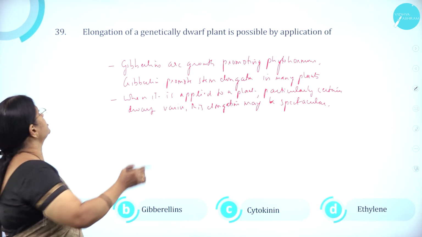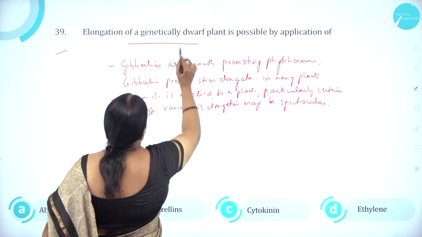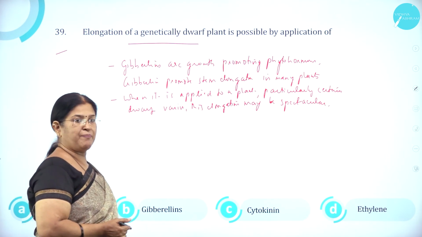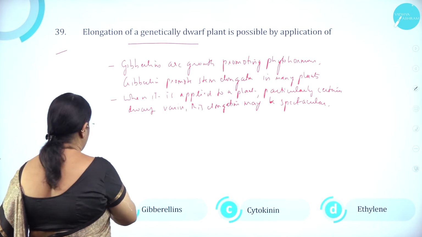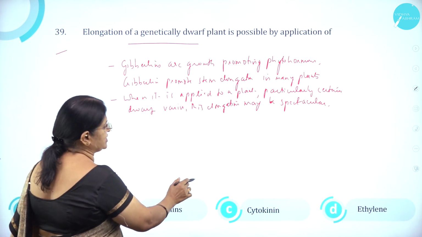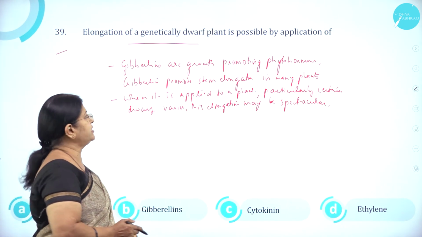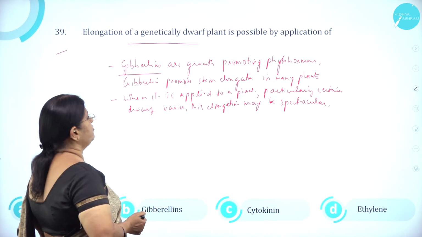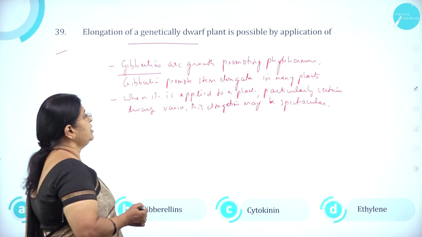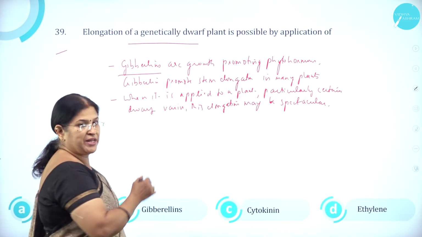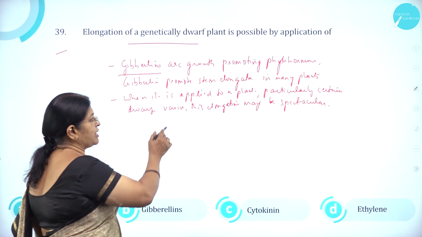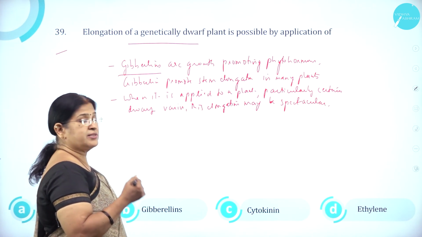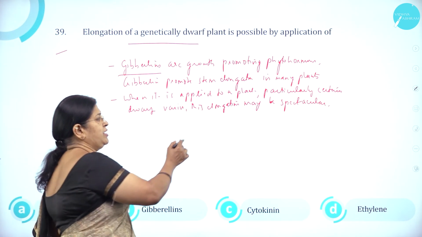Moving on to question number 39. Elongation of a genetically dwarf plant is possible by the application of A, abscisic acid, B, gibberellin, C, cytokinins, and D, ethylene. Gibberellin, as you know, is a growth promoting plant hormone, which promotes stem elongation in many plants. And when it is applied to dwarf plant varieties, the elongation seen may be spectacular.